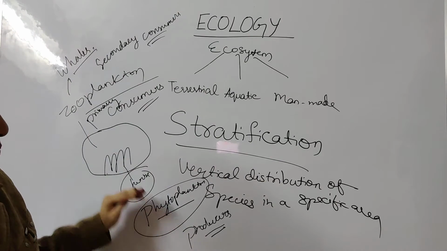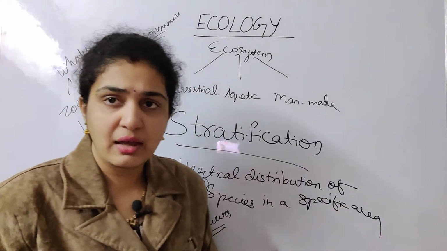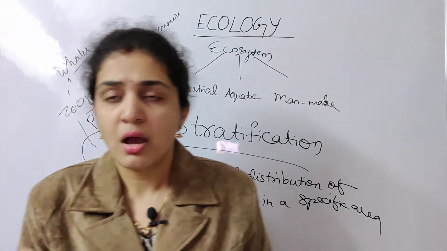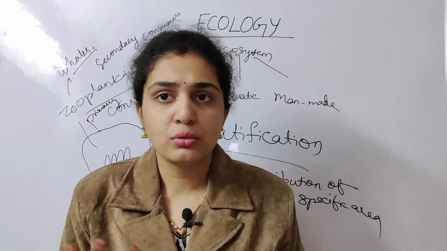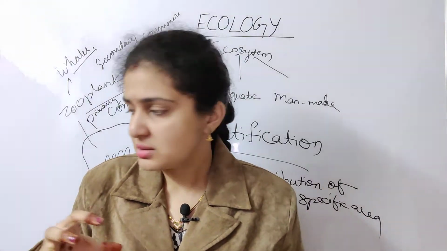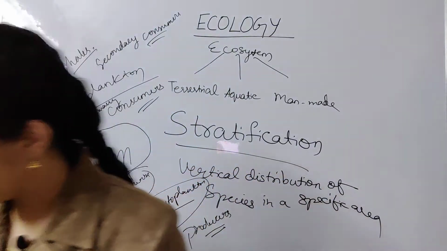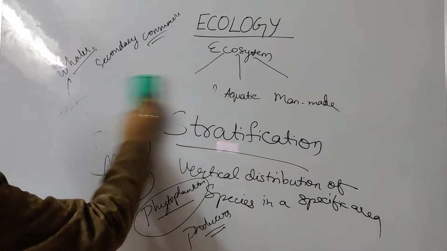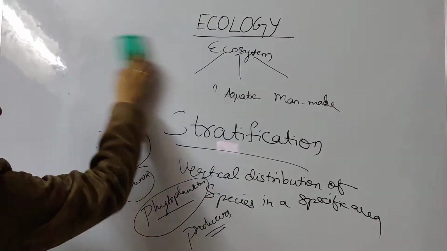Then in the aquatic ecosystem, I have given you numerous examples. For those who have missed the last class, I'll tell you about what we saw on productivity.